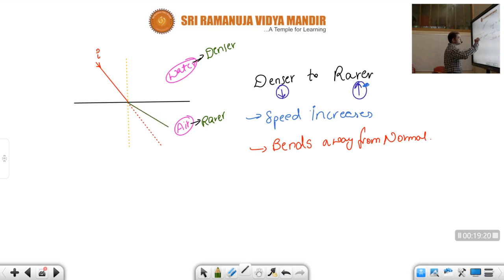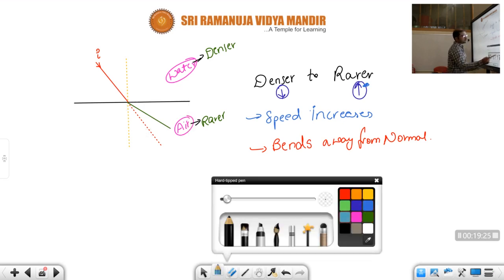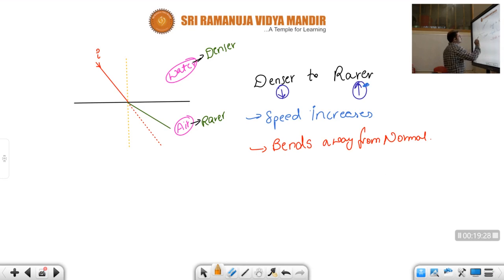It bends away from the normal, means approximately like this. What will be this value, children? This angle of refraction r, and this one is refracted ray. Okay, children, refracted ray, and this one angle of incidence. Okay, children, we got the conclusion. Whenever the speed is increasing, the light ray bends away from the normal. Whenever the speed decreases, the light ray bends towards the normal.